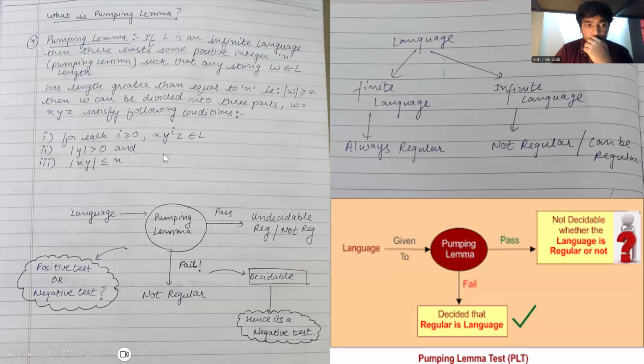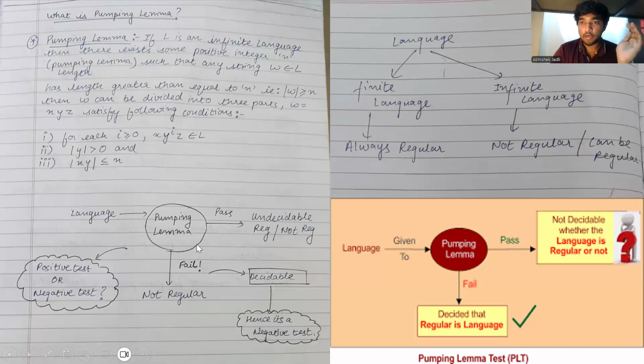Is the pumping lemma a positive test or a negative test? I have drawn a basic flow chart that defines that. The pumping lemma accepts a language, and when we follow its procedure, if the language passes the test, it is undecidable whether the language is regular or not.